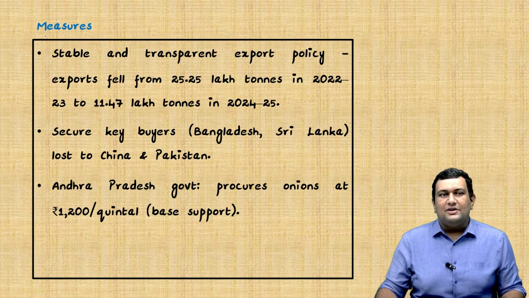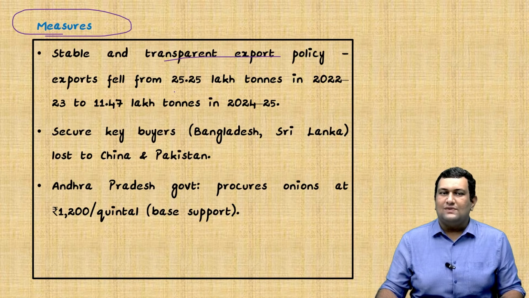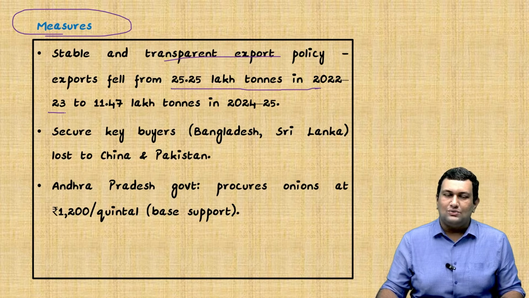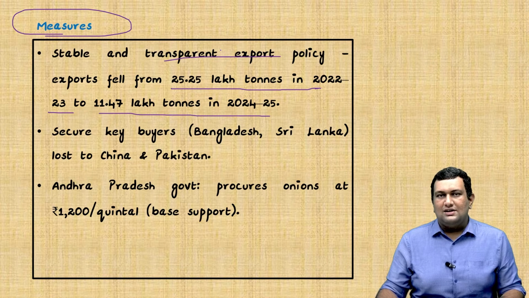Now we will see the measures which can be taken. First thing is regarding the export policy. The reason is exports fell from 22.25 lakh tons in 2022-23 to 11.47 lakh tons in 2024-25. That is more than half. So if exports are increased, this can be addressed.